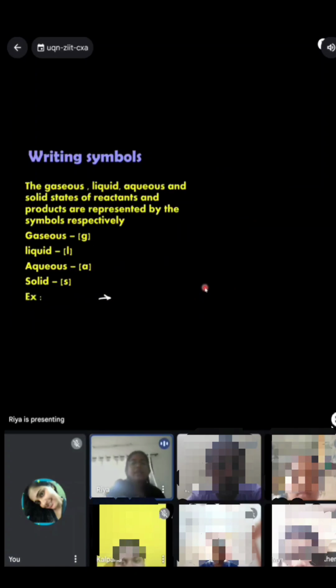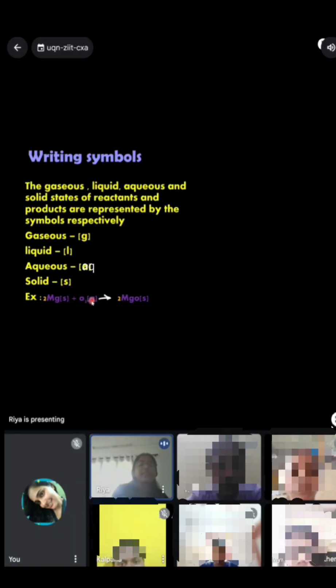The gaseous, liquid, aqueous, and solid states of reactants and products are represented by symbols respectively. For gaseous, we use the symbol G. For liquid, we use the symbol L. And for solid, we use the symbol S. For example, Mg plus O2 will give you MgO. Magnesium is in solid state, so we have denoted it with the letter S, and oxygen is in gaseous state, so we have denoted it with the letter G, and magnesium oxide is also in the solid state, so it is denoted with the letter S.